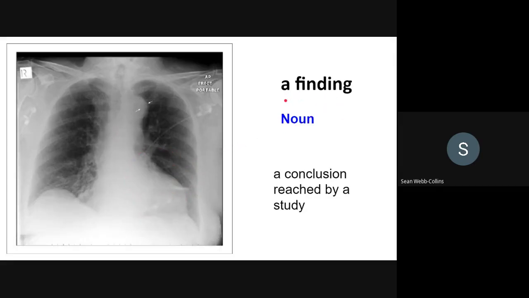And a verb, what's the verb form of finding? That's right, find. For example, X-rays can find hidden illnesses.